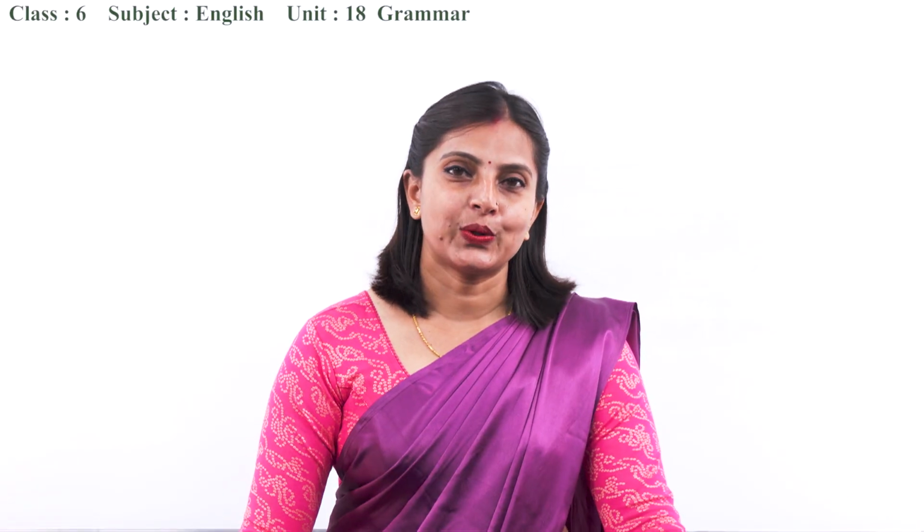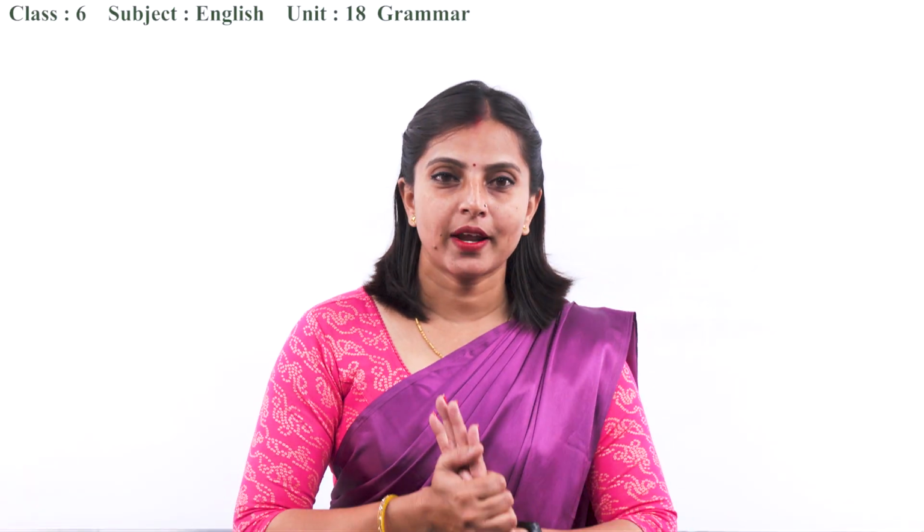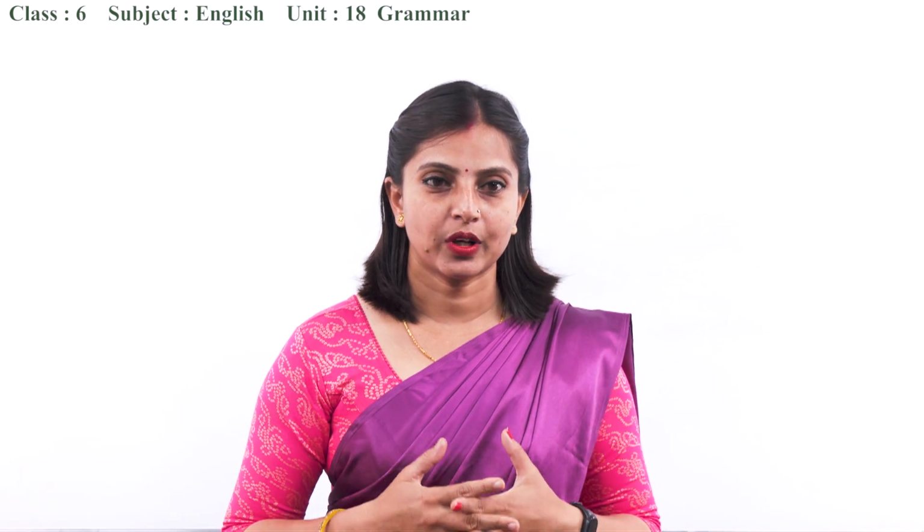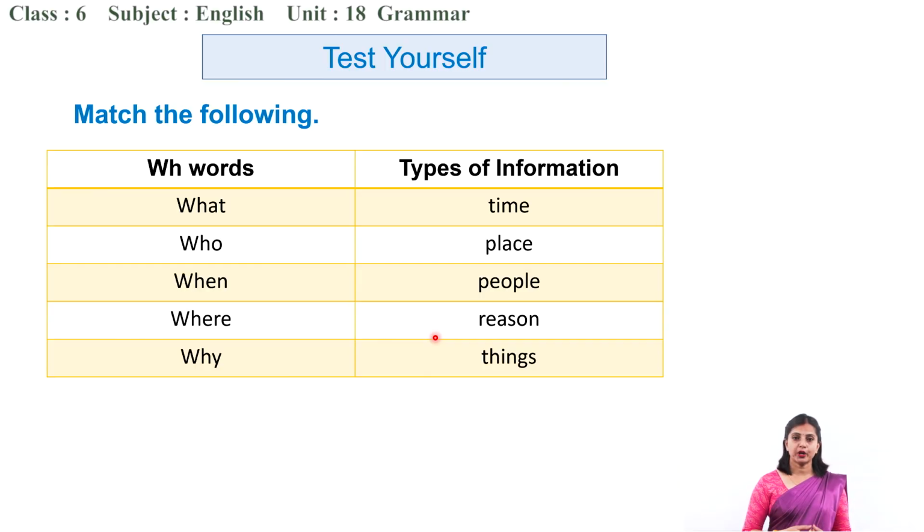So the last one. This is not given in the book, but I have got this for you. We have learnt which WH word gives us what type of information, right? So here I have got in one column WH words and in another column the information they provide. Now what you have to do is match them. The first one is what. What is used to ask about?